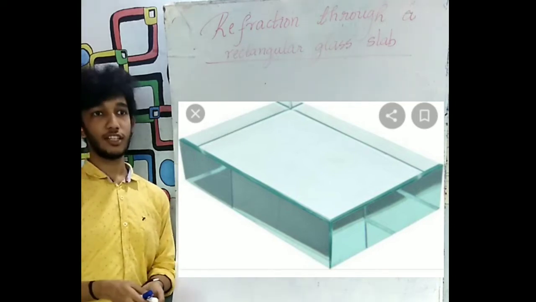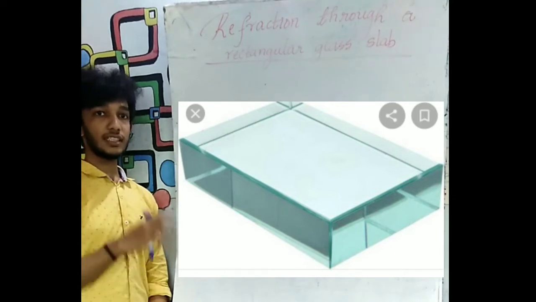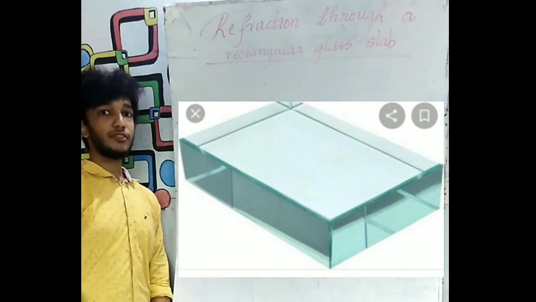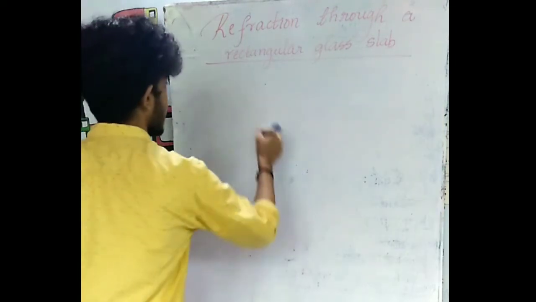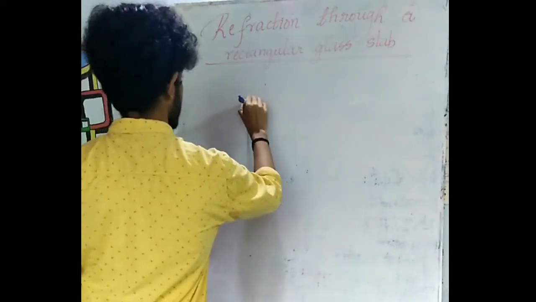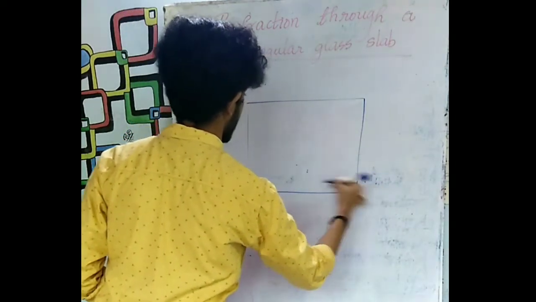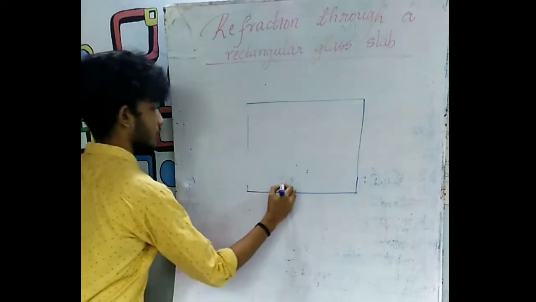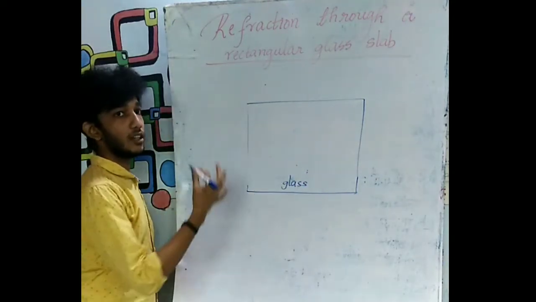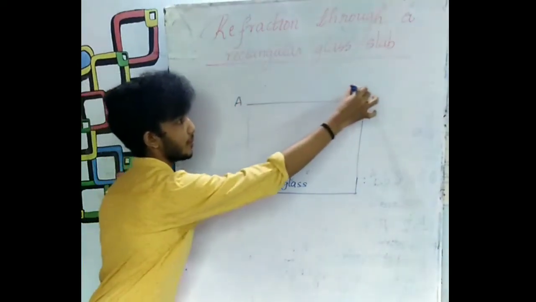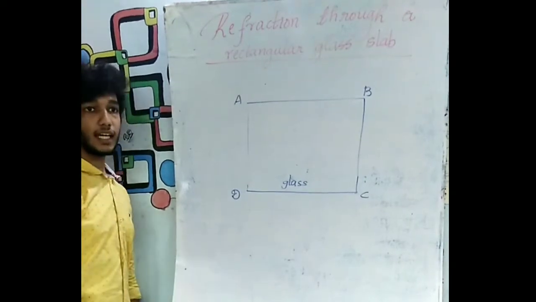Refraction through a rectangular glass slab. The glass slab which you can see on the screen is actually cuboidal in shape. But for drawing the ray diagram, I have to make it simple. So let me draw the glass slab with just a rectangle. The top part only I am showing here. This is the glass slab. The medium is glass. Let me denote this glass slab by A, B, C, D. The rectangle ABCD is the glass slab.